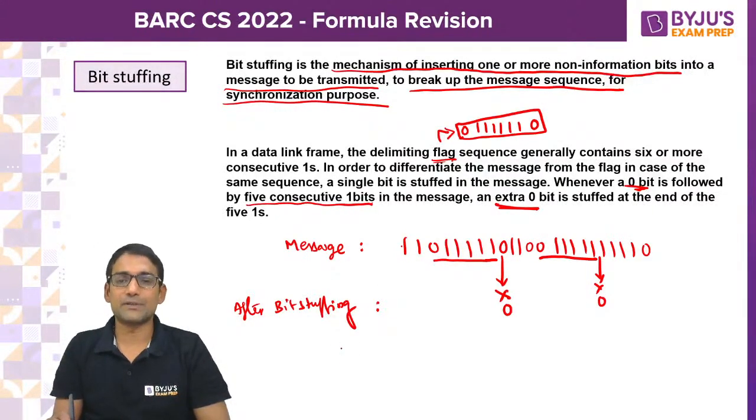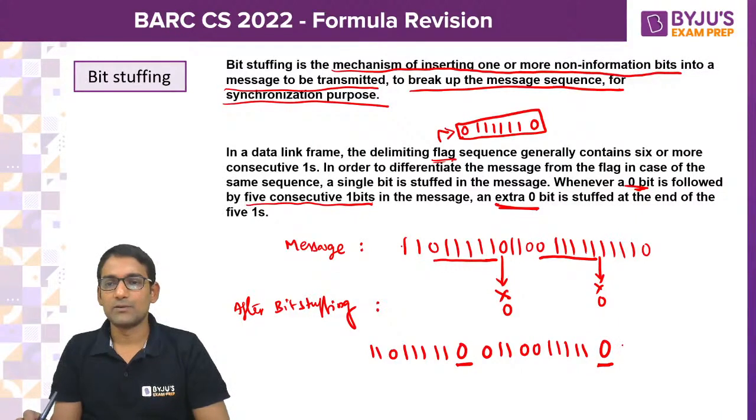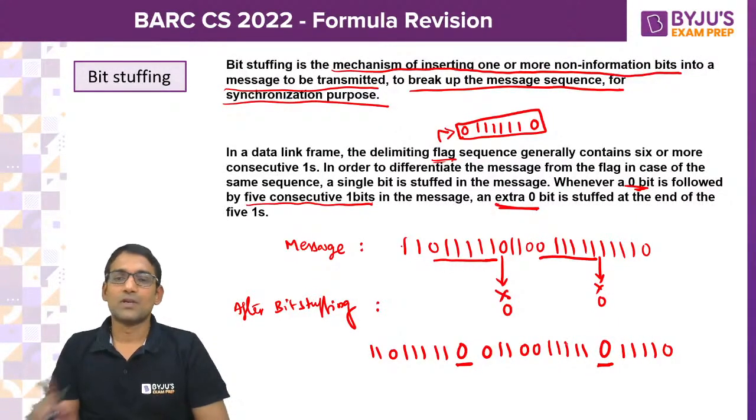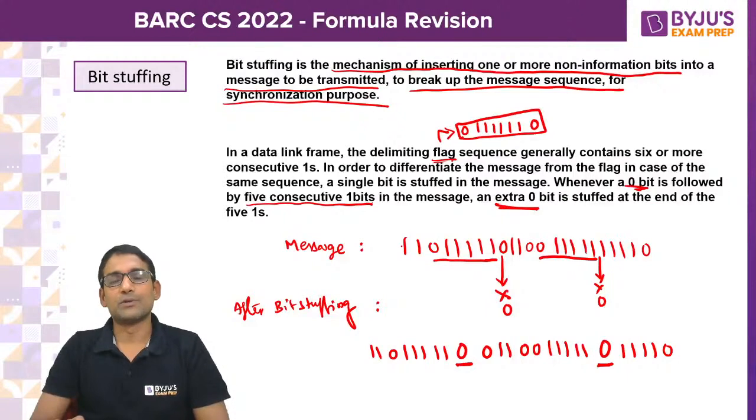So after bit stuffing, the message becomes like this: 0, this is the stuffed bit, 0 110011111110, that is the stuffed bit, followed by 11110. Around this a question can be prepared, so please revise your bit stuffing concept once.